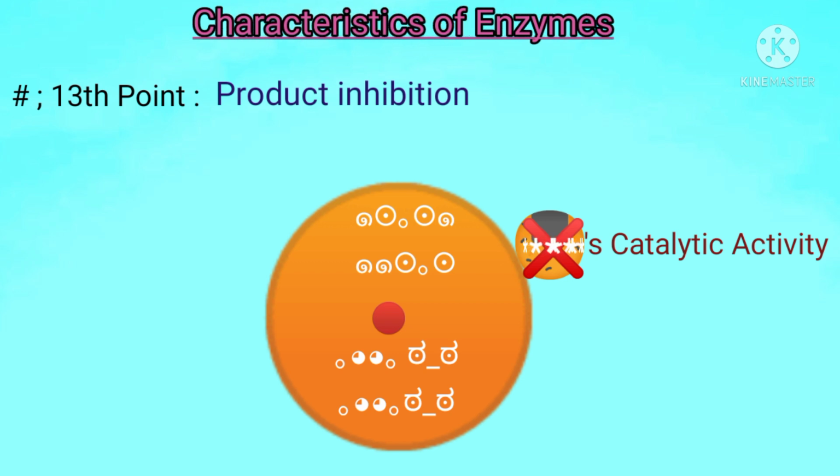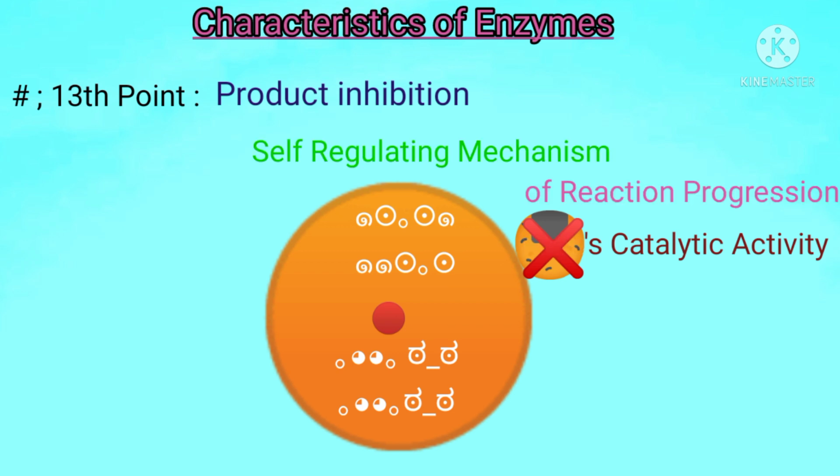Students, this blockage of product formation is very crucial for cells because it is a self-regulating mechanism of reaction progression and maintains the product concentration in the cells of a body at an acceptable level. For example, when required amounts of products are achieved, then the enzyme will stop performing its function. Thus, the enzyme's activity is inhibited with the reservoir of products in a cell.